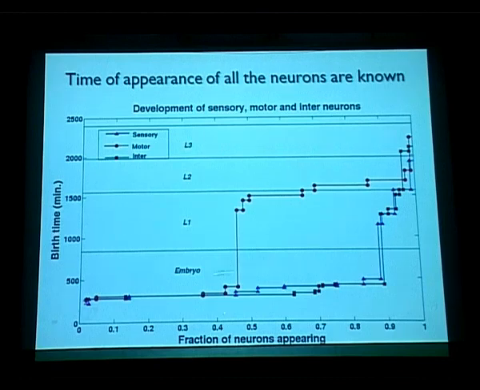Great, thanks. So we have divided into embryo, L1 stage, L2 stage, and L3 stage. And as you can see here, and this is certainly intuitive, sensory neurons and interneurons, 90% of them appear in the embryonic stage before 500 minutes, while motor neurons, to reach that same fraction, that takes place only at the L2 stage.